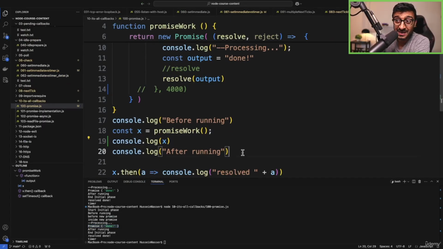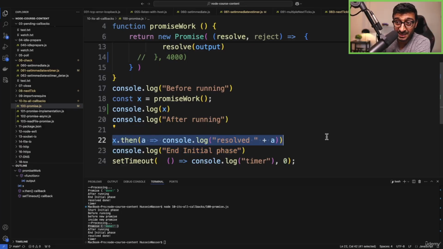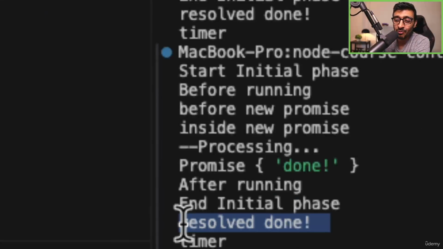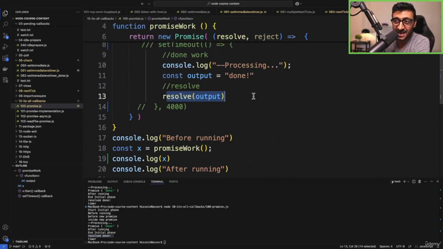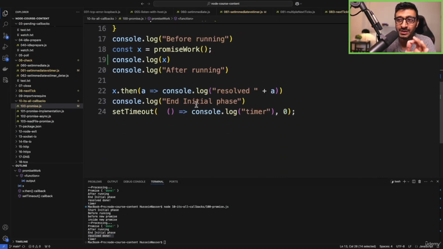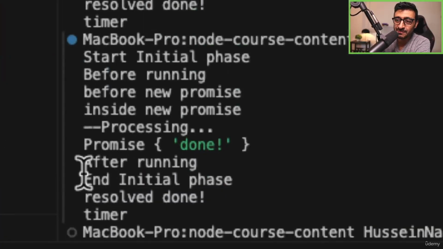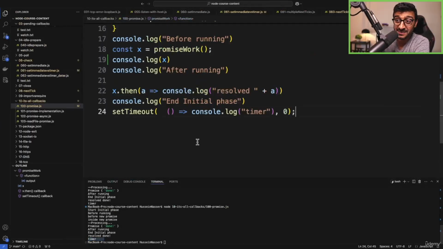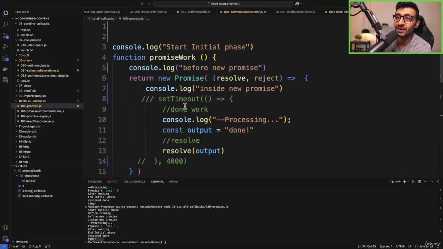We got this and it's a done process. It's ready. And we call after running, and we come here, we schedule this guy, but nothing happens. We go and end the initial phase, and nothing happens. Then we get resolve done. What does that mean? It means that this guy is called on the next tick, because what's after the initial phase and before the timer? You guessed it, it's the next tick. So this is how promises work. They just resolve in the next tick. That's all it is, right?